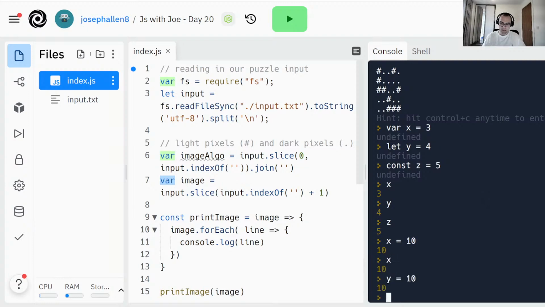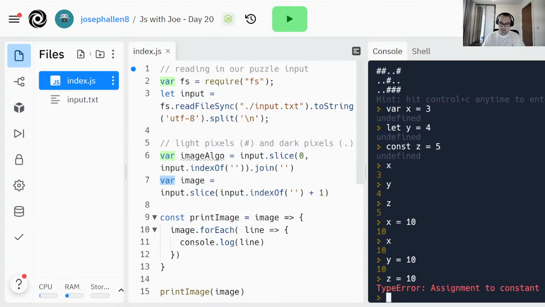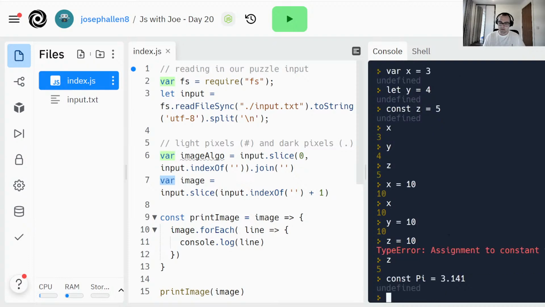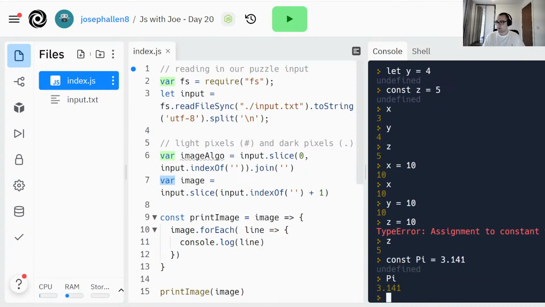Y can be redefined, and let is sort of the newer version of var. They do have some differences scope-wise, but we won't go into that. And then z equals 10. That won't work because you can't reassign a constant value. So const is good if you want to store something like the value of pi, something that isn't going to change in the running of your code.